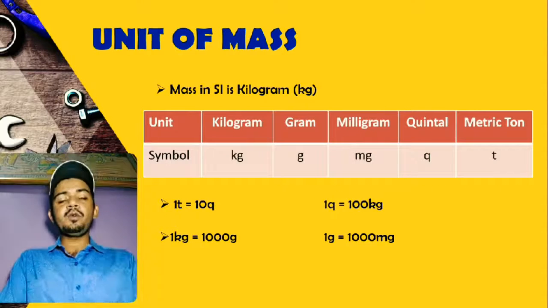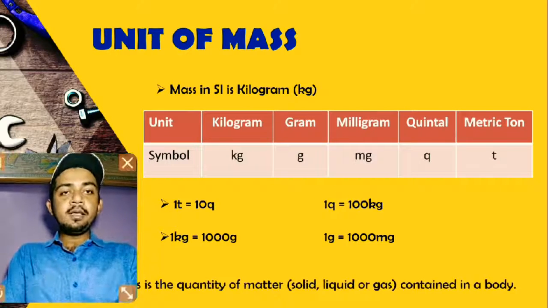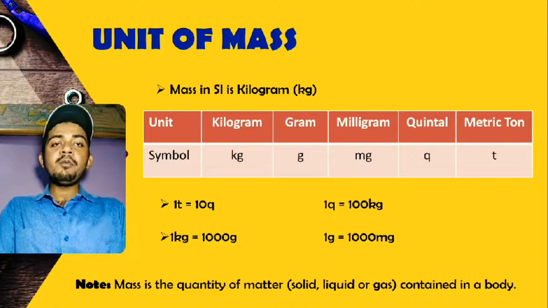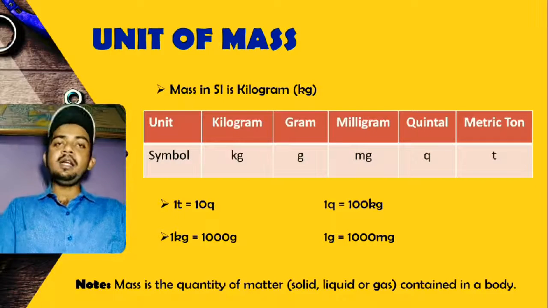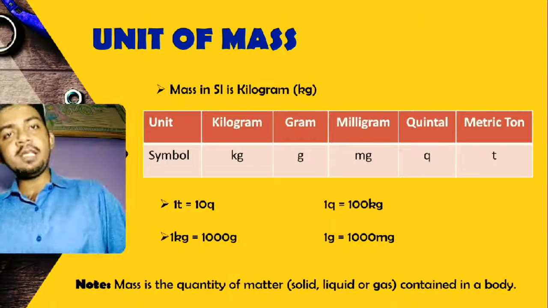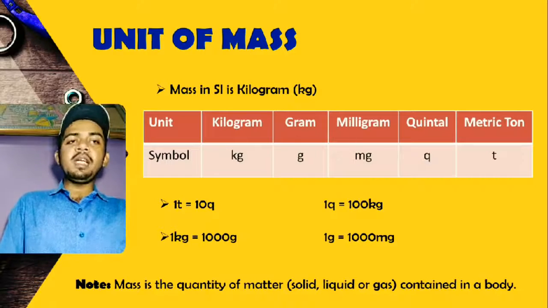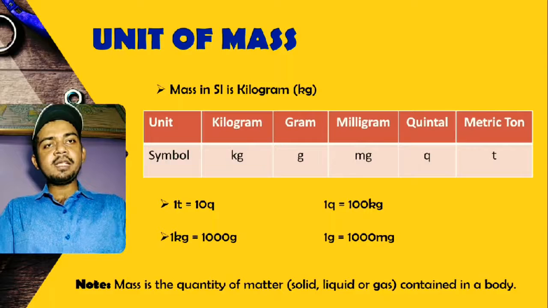One more thing: mass is the quantity of matter contained in a body. This is the simple definition of mass. It is the quantity of matter contained in a body. Simple, as simple as that.